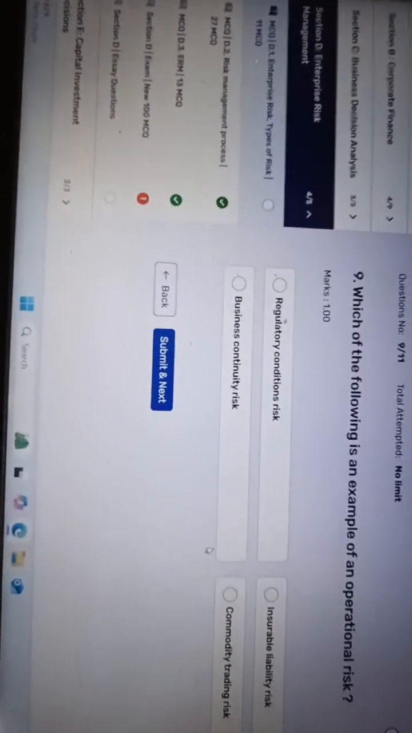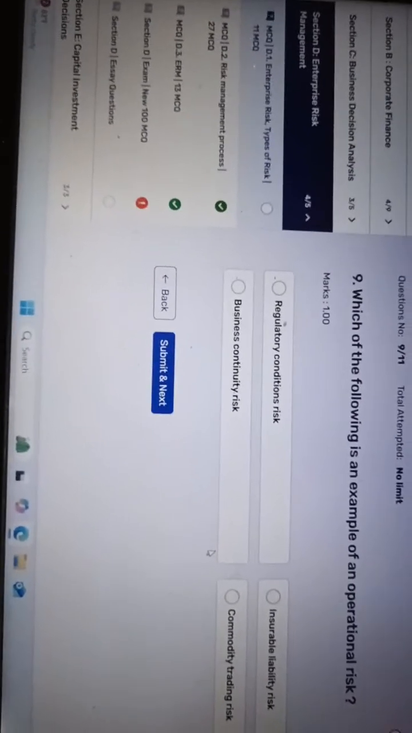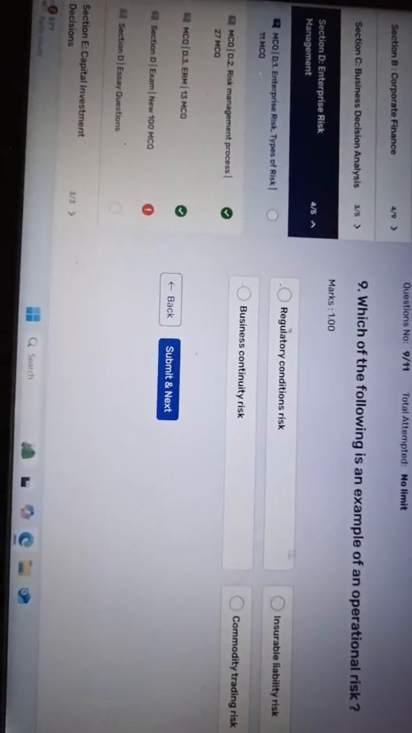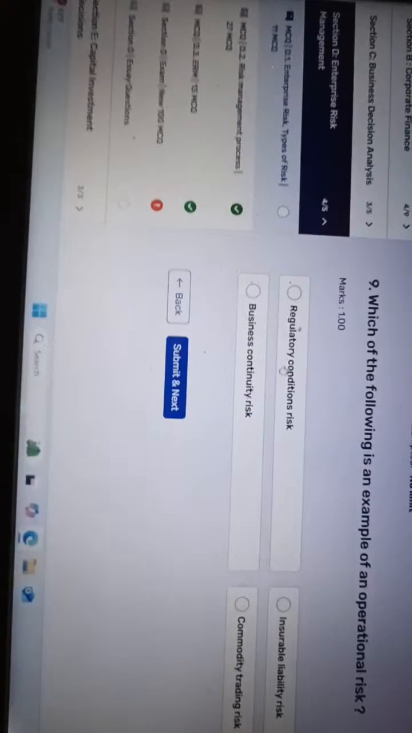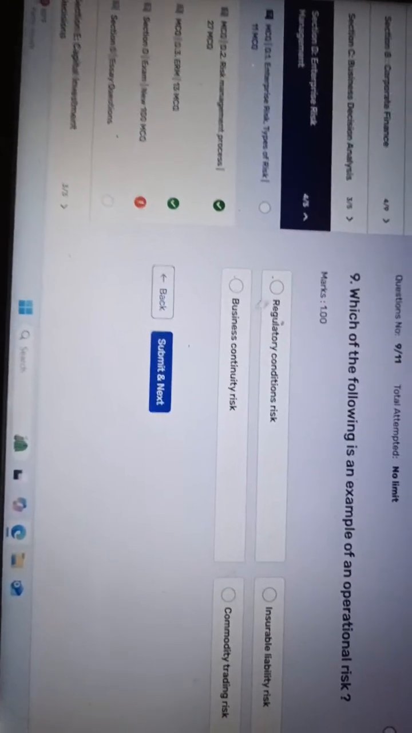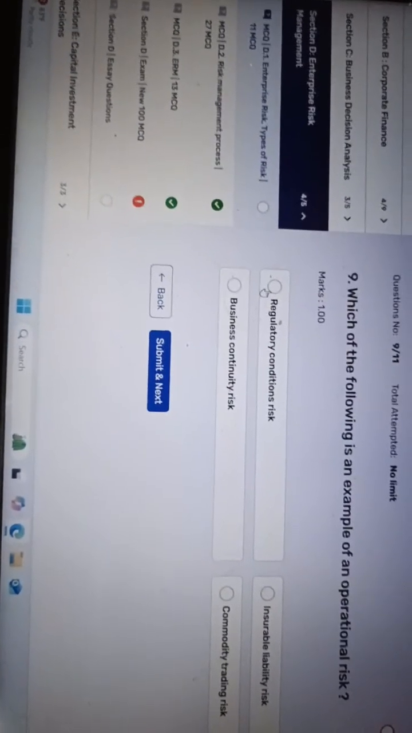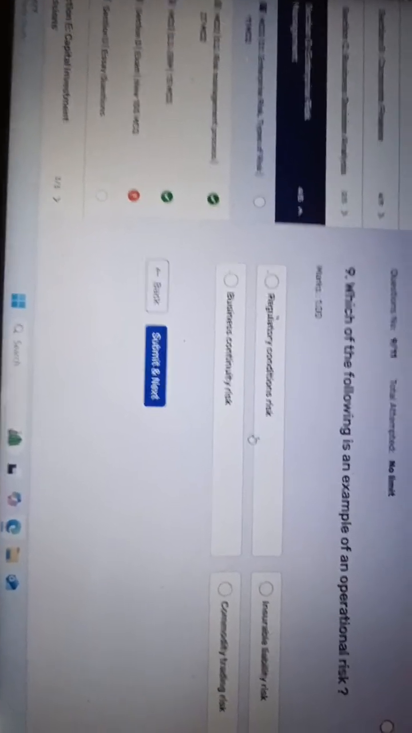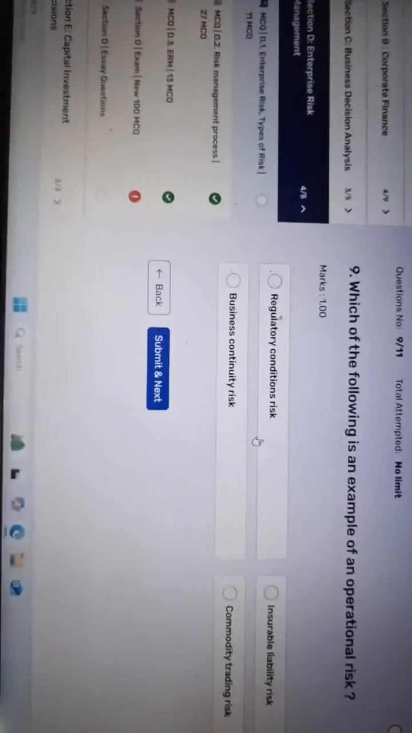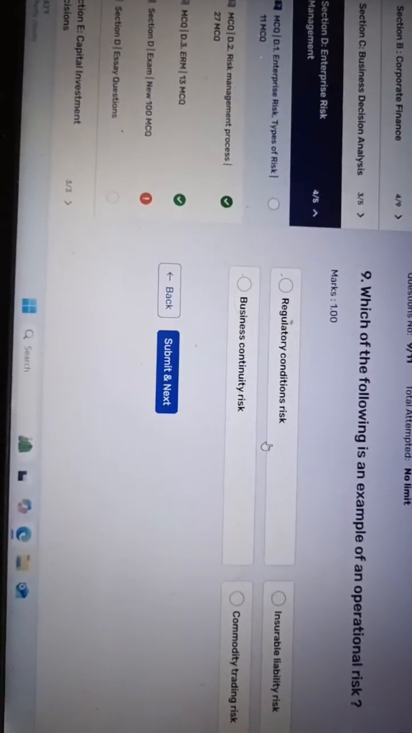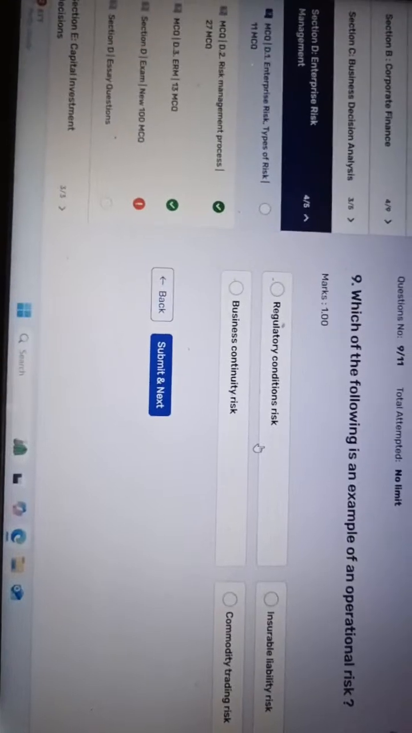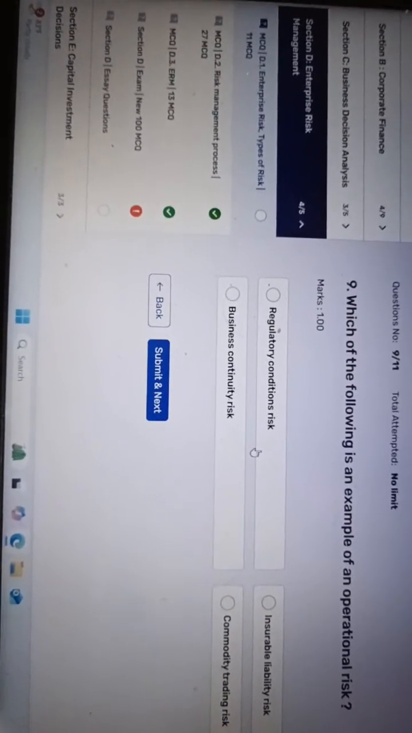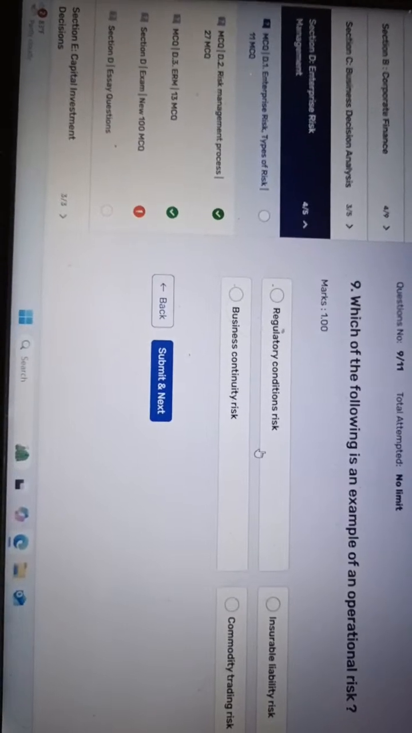That is fine. Which of the following is an example of the operational risk? Now we are in question number 9. Then operational risk. Operational risk means regulatory compliance related, insurable liability risks. This is insurable operational risks, commodity trading risks, business continuity risks.